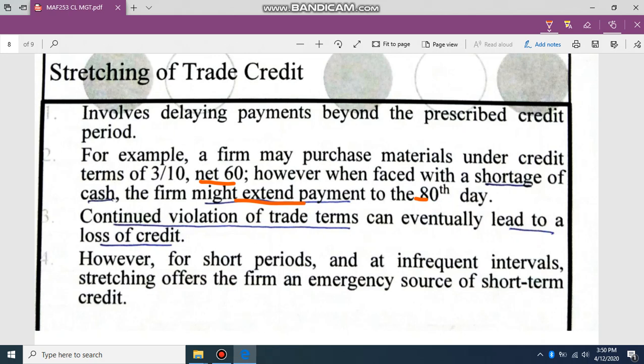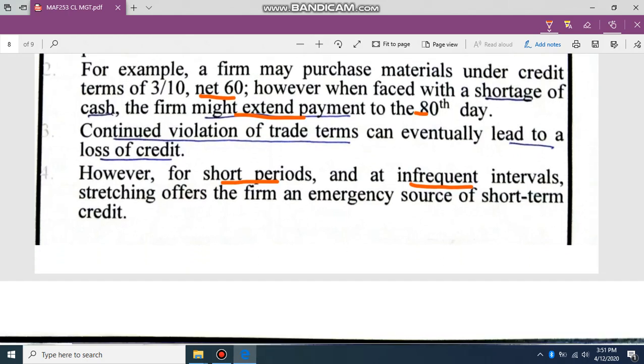That means your creditworthiness, your credit score, will be lower. However, if you still want to extend the credit period, you must make sure it is for short periods and at infrequent intervals.